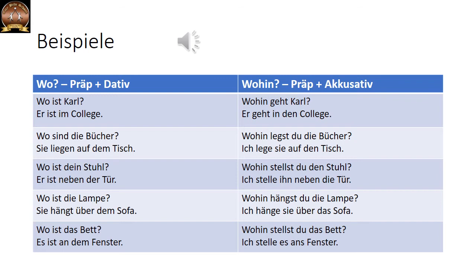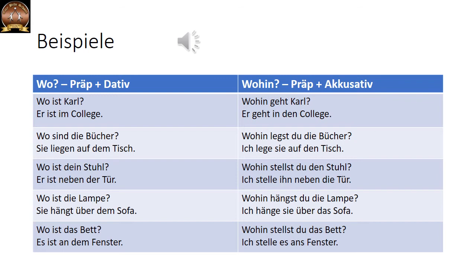Es ist an dem Fenster. It is at the window. An dem Fenster, dative. But wohin stellst du das Bett? Ich stelle es ans Fenster. Ans Fenster or an das Fenster. An das short form is ans. Clear? These examples must have helped you understand it better.